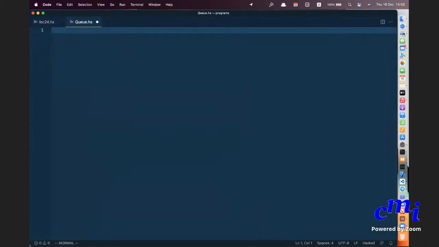I'll say module Queue, and then this is the name of the type constructor, and I'll have enqueue, dequeue, create an empty queue, check whether it's empty.